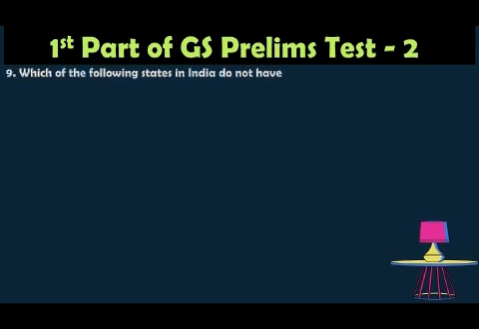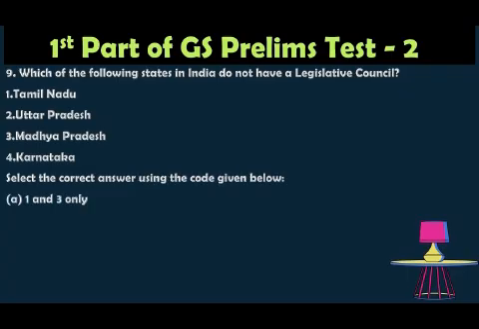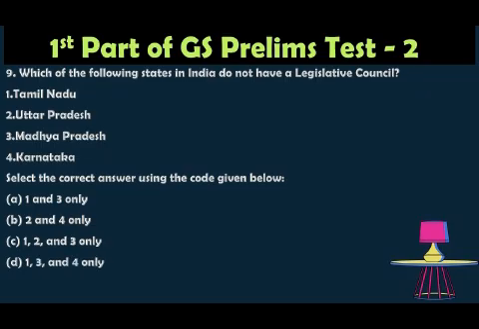9th question, which of the following states in India do not have a legislative council? Tamil Nadu, Uttar Pradesh, Madhya Pradesh, Karnataka. Select the correct answer using the code given below. Option A 1 and 3 only, option B 2 and 4 only, option C 1, 2 and 3 only, option D 1, 3 and 4 only.